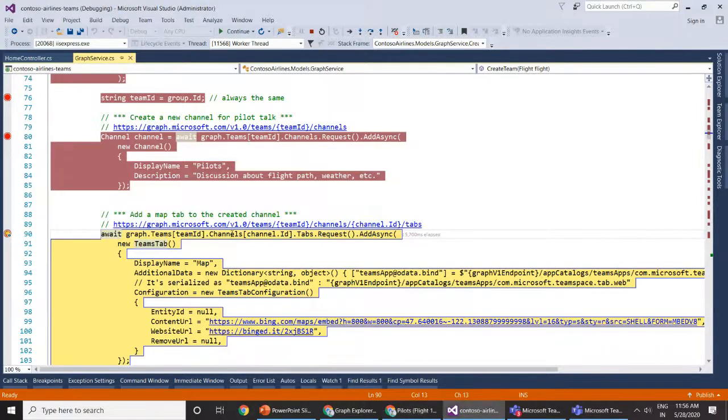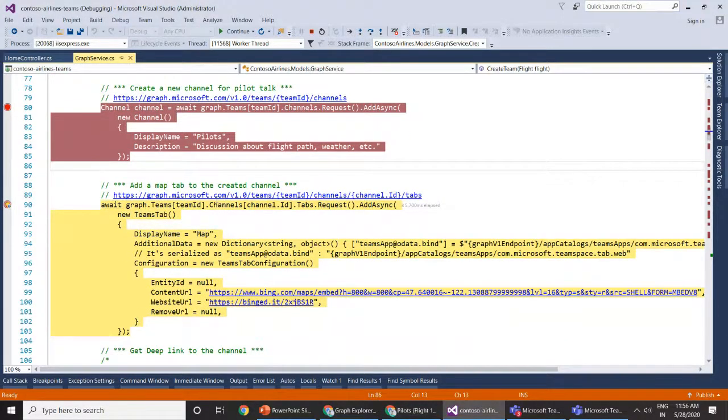The next thing is that once the pilot runs this particular aeroplane, he needs to know the map, like from where to go to which destination. That particular map we will try to add as a tab inside our pilots channel. For that request, we can use this Graph API: graph.microsoft.com, teams, ID of that particular team, channels, ID of the pilots channel, and /tabs. This will give us all of the tabs which are available inside my pilots channel.